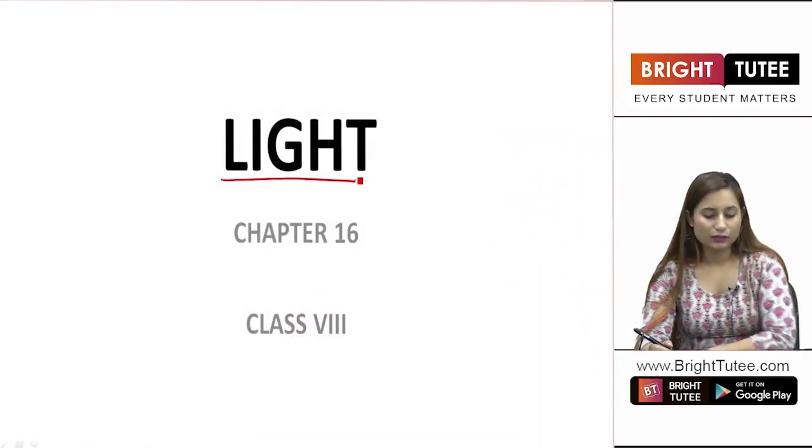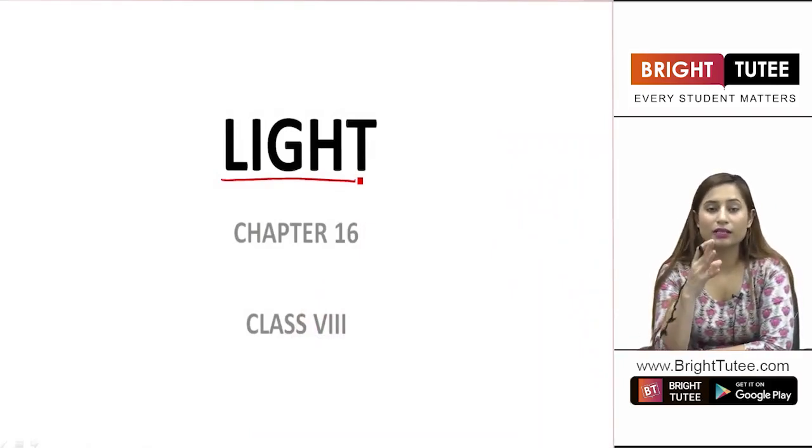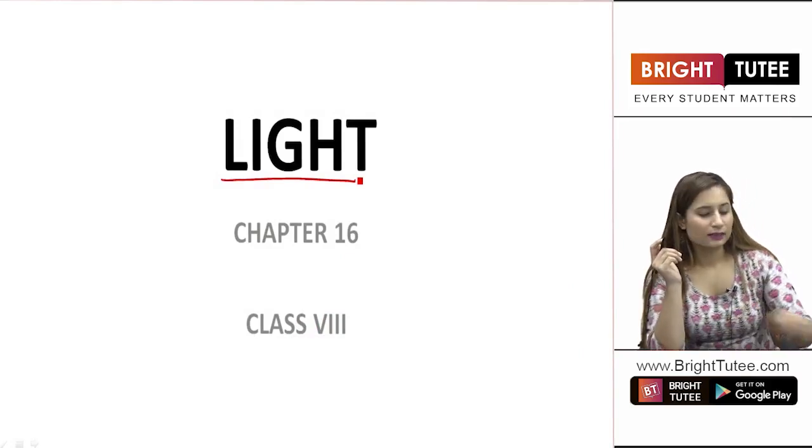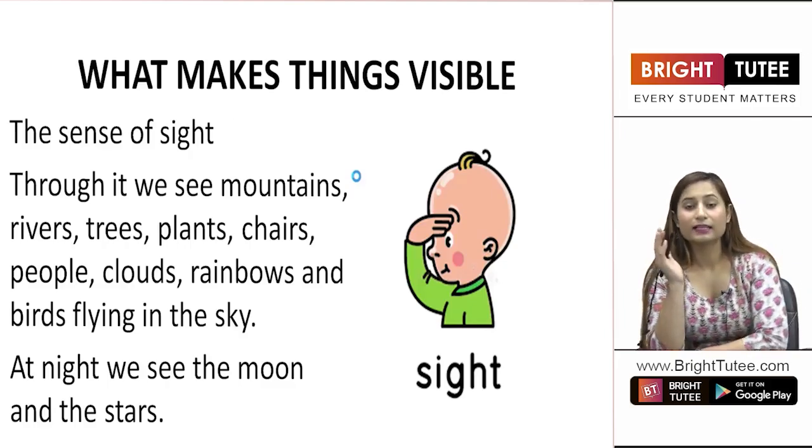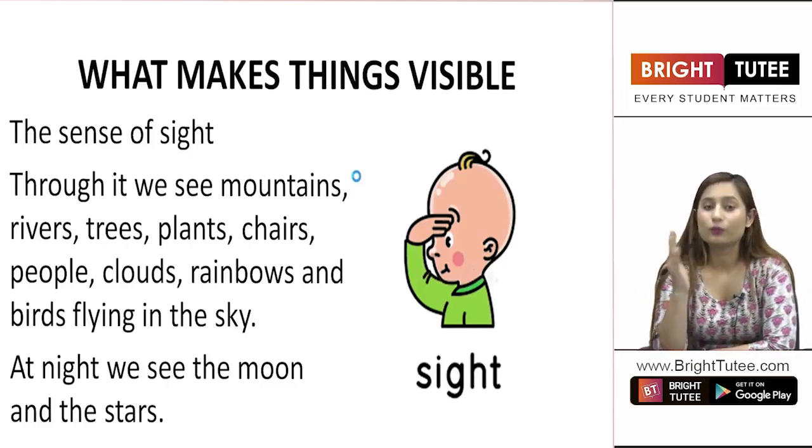Hello students, this is the 16th chapter of your syllabus, that is light. Now students, in this chapter we are going to study how we are able to see objects, what are the different laws related to the vision, right? So let us start with the first topic, that is what makes things visible.